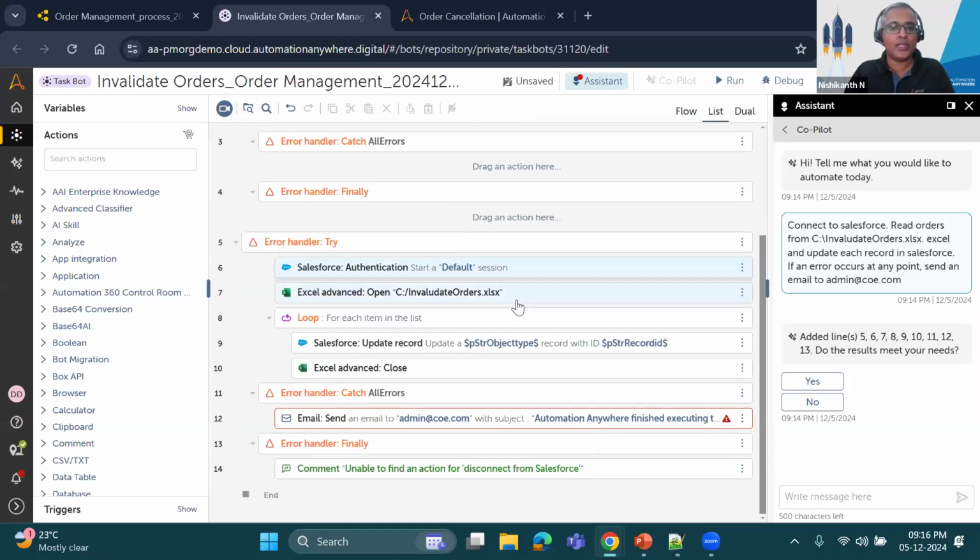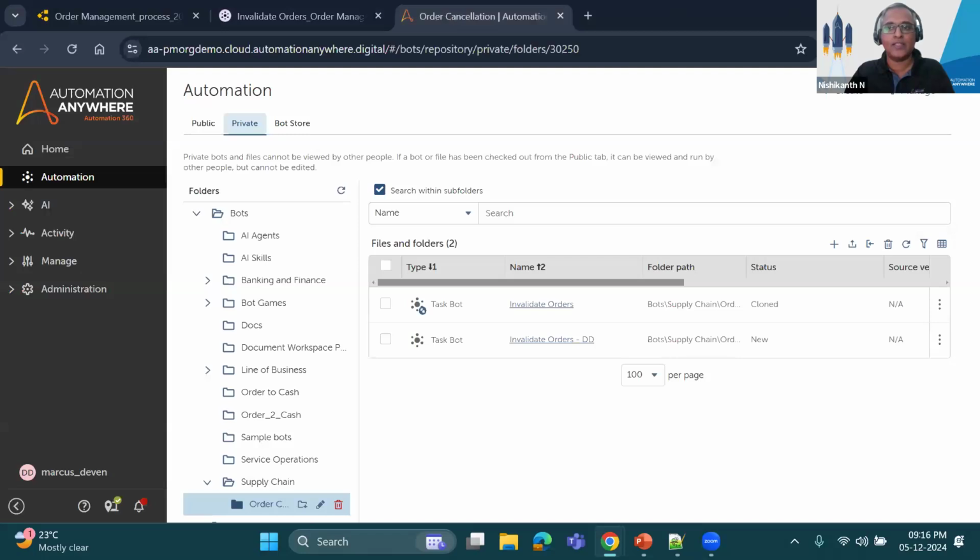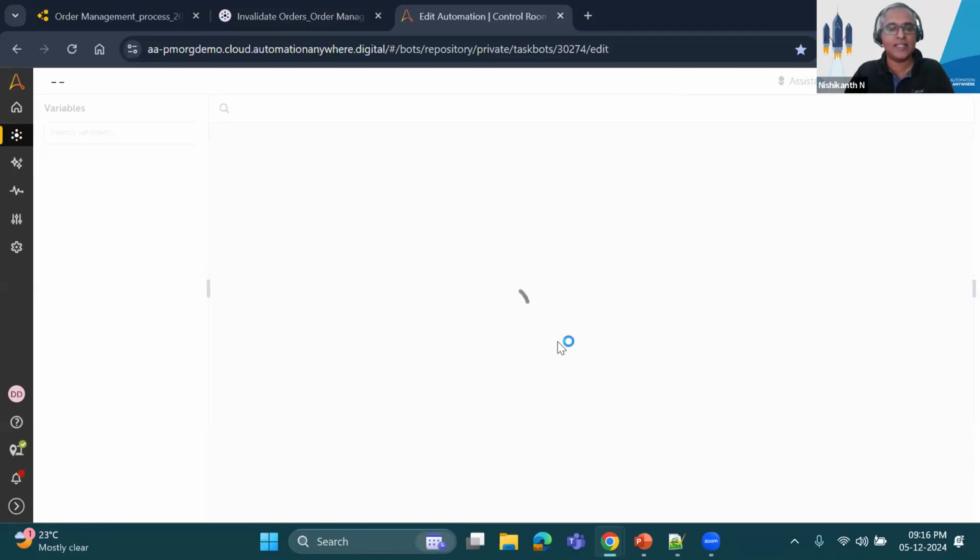Now, this is how you can keep building on top of the outline that the autopilot has created using Copilot for automators. Once this is done, typically you build on top of this, and once you have tested, you push them into production. And that is when you start facing the other set of challenges, particularly with UI-based automations, where they fail most of the time because there are application changes for which you have automated.